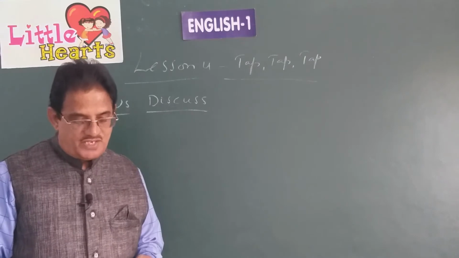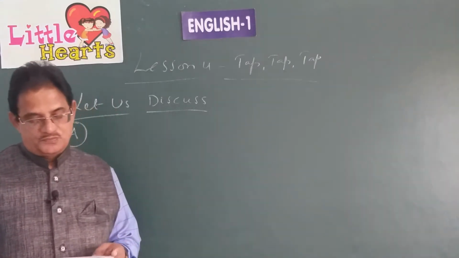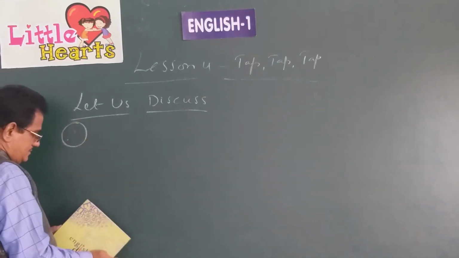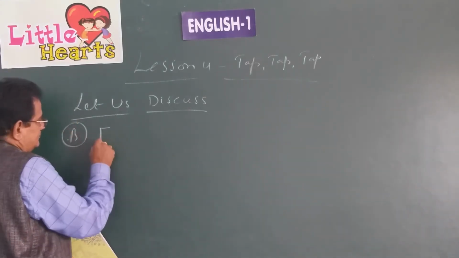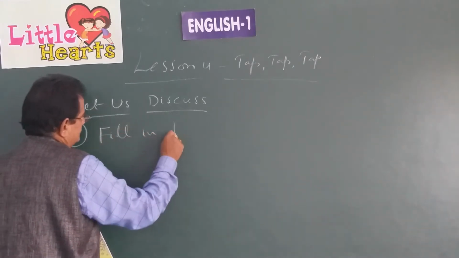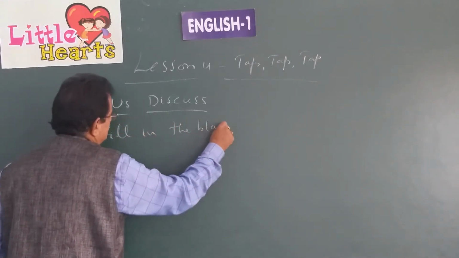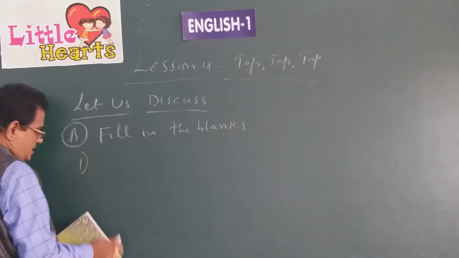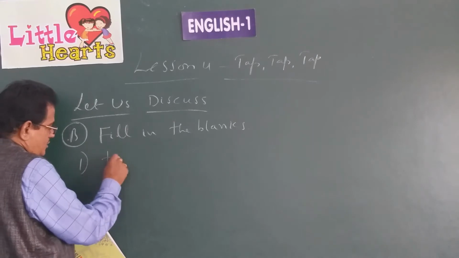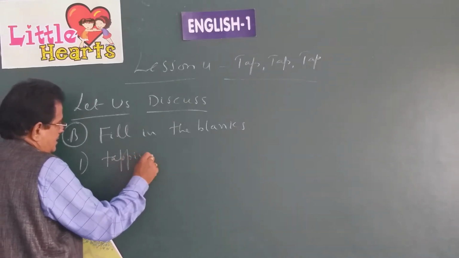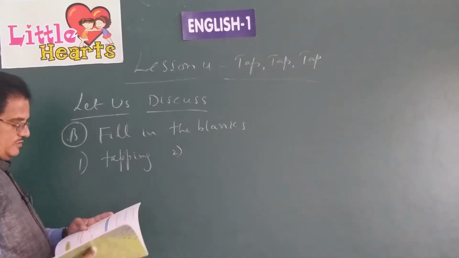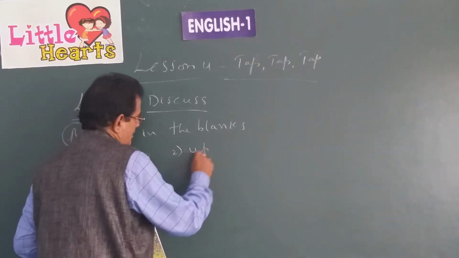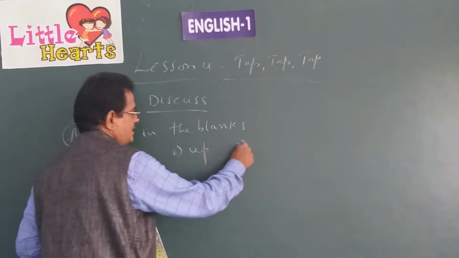Next one is fill in the blanks with the correct words. Who is dash on my window? First answer. Fill in the blanks. First blank. Who is dash on my window? What is the answer there? Tapping. Who is tapping on my window? Meenu sits up in bed.